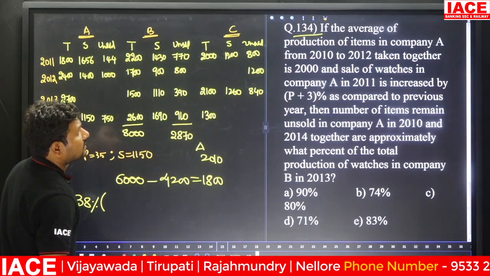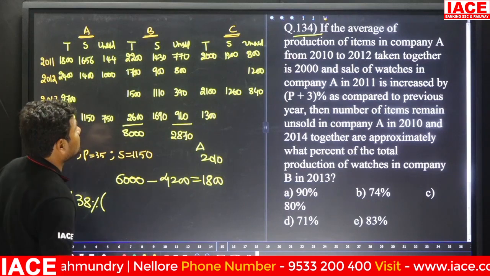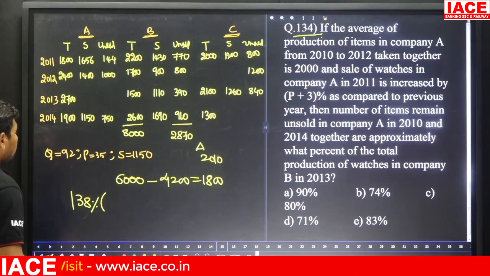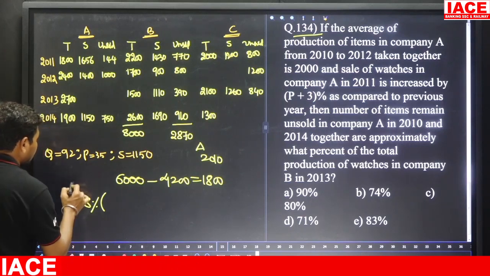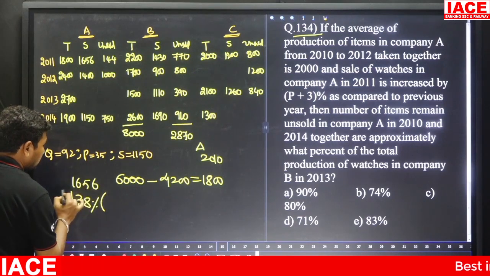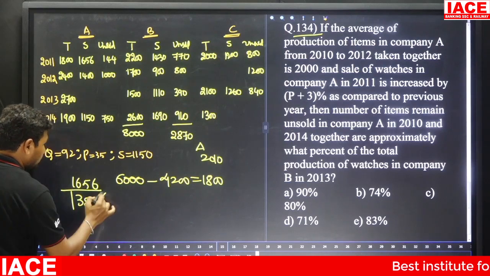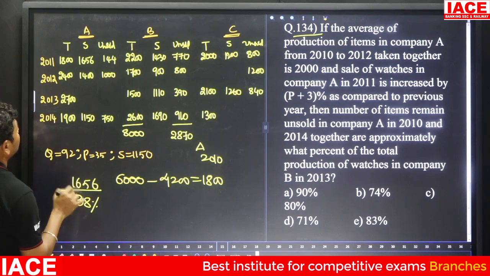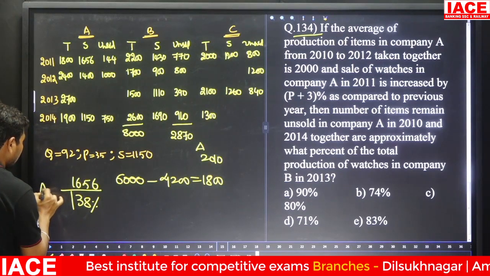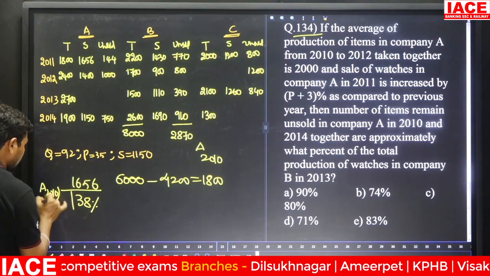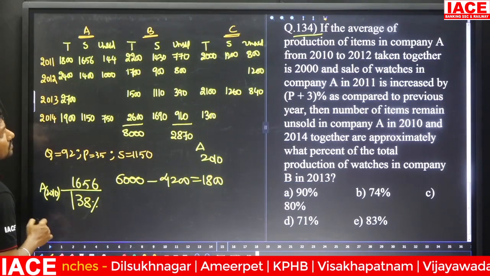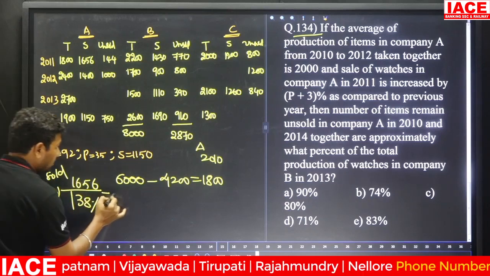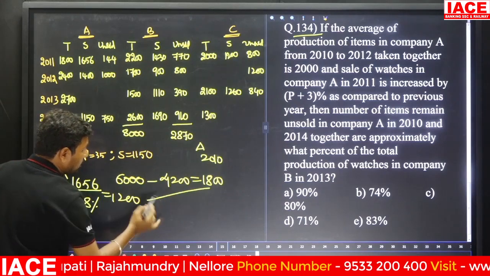Then the sale of watches in company A in 2011 is increased by 38% as compared to the previous year. Comparing to the previous year means it becomes 1656, which is 138% of what? It belongs to 2011, so 2010, A. Here, sold value or unsold value? Sold value. It is equal to 1200.